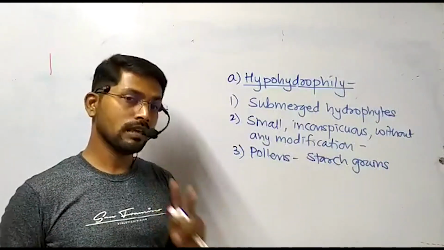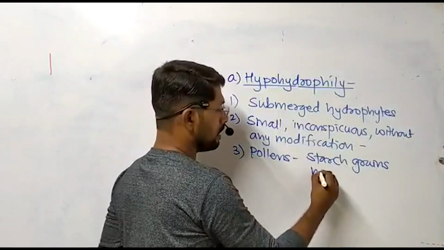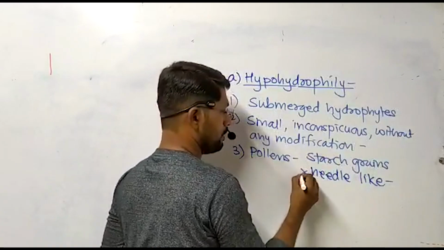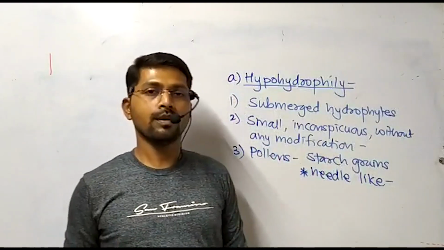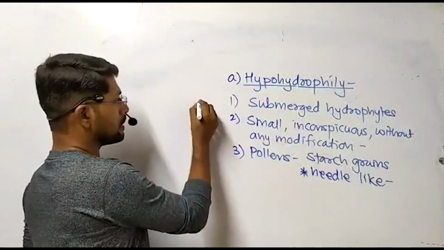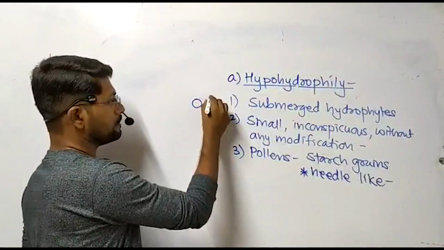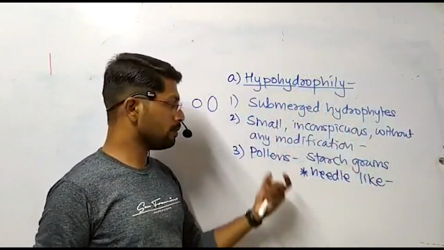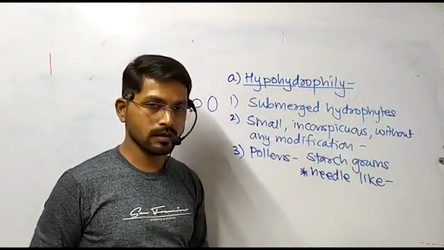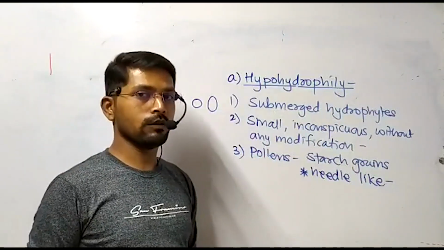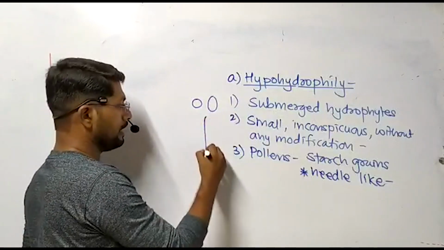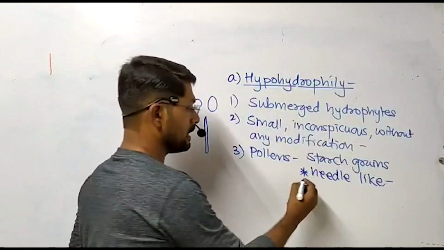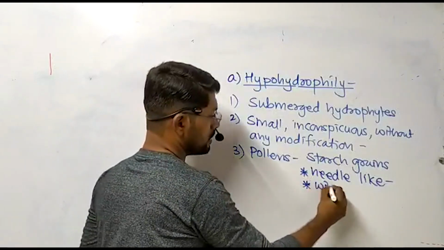Second important thing is such pollens are needle-like. This is a very important characteristic feature. We have already studied that pollen grains are oval or spherical. But here, in case of hypohydrophilous plants, the pollen grains are not oval or spherical. They are very elongated and needle-like, like this, and essentially they are without exine.